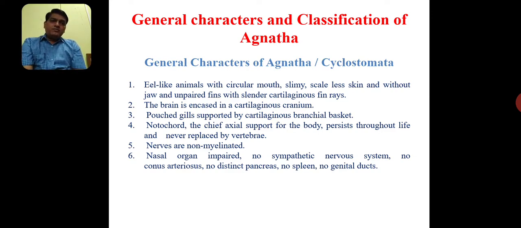Notochord is there. The axial support for the body persists throughout life and is never replaced by vertebrae. In the case of Agnathans, even though these are craniates, the notochord is not entirely replaced by a vertebral column, as in higher vertebrates. Cartilaginous vertebrae, or not entirely developed vertebrae, are seen in Agnathans. Nerves are non-myelinated; myelinated and non-myelinated nerve fibers exist, and in cyclostomes the nerve fibers are non-myelinated.